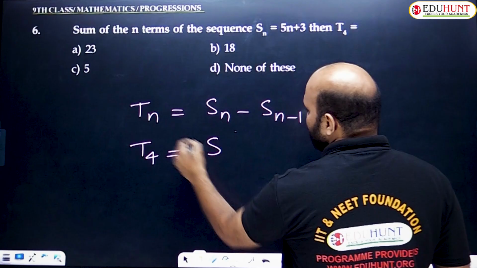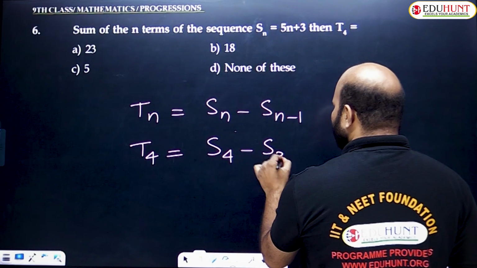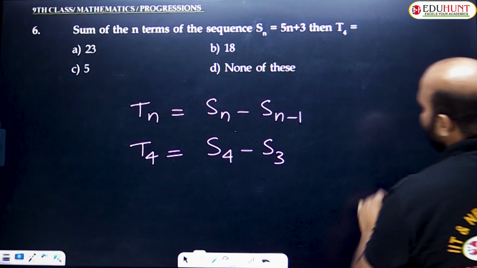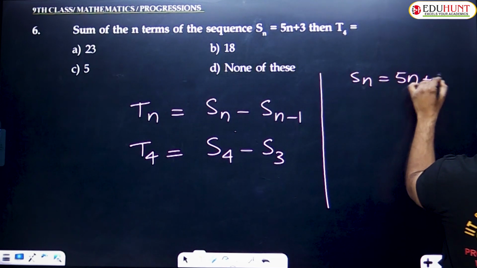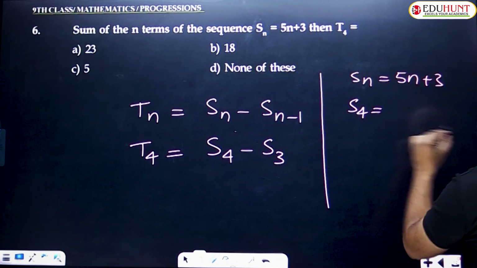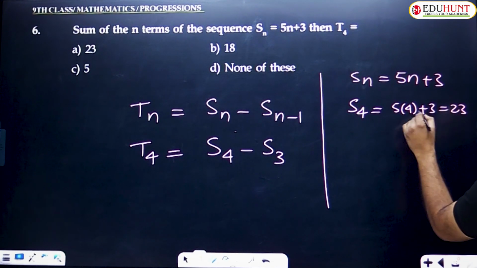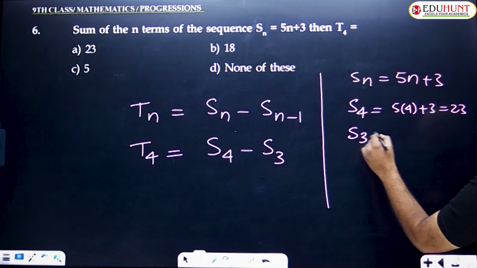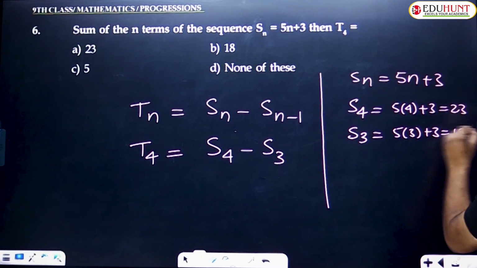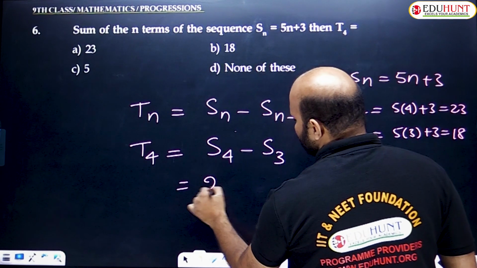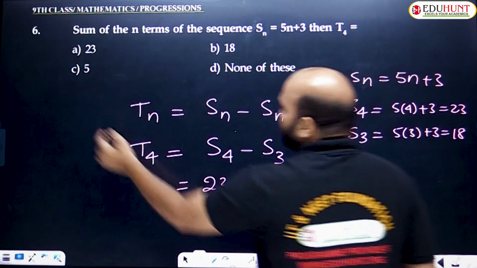T4 can be written with n value 4 given, so it is S4 minus S4 minus 1, nothing but S3. Clearly we need to notice that the Sn value given here is 5n plus 3. First we need to find S4, n equals 4. So it can be written 5 into 4 plus 3, 20 plus 3, 23. As well as S3, n value 3 taken: 5 into 3 plus 3, 5 threes are 15 plus 3, 18. So we already got the S4 value 23 and the S3 value 18. 23 minus 18, 5 is the required answer. Option C is the right answer.